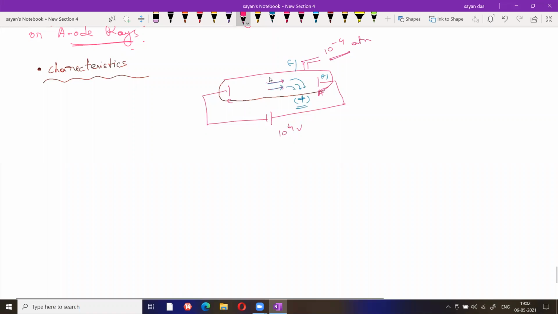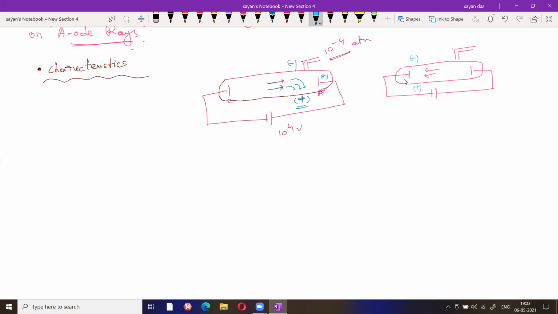For anode ray, again this is a discharge tube, battery, vacuum pump, all the stuff is present. Anode ray moves towards the cathode. We are applying an external field. This one is the external negative field, this one is the external positive field.